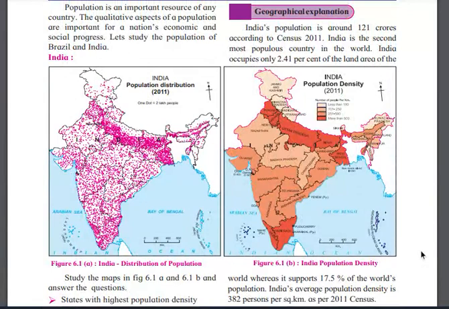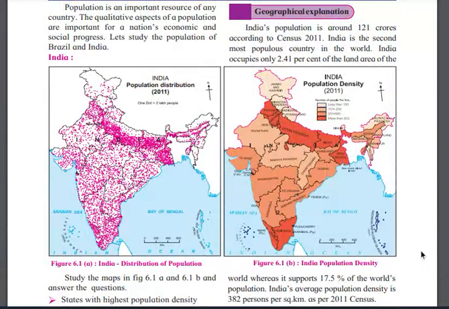The population is approximately 121 crores in 2011. India was the second most populated country in the world at that time, but now it is the first.